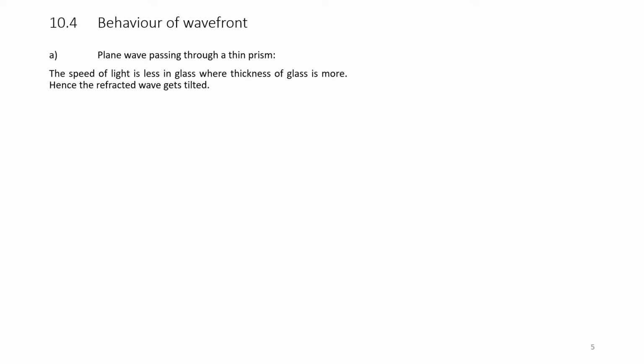Behavior of wavefront. Let us study the characteristics of wavefront. First case, plane wave passing through a thin prism. The speed of light is less in glass where the thickness of glass is more. Hence, the refracted wave gets tilted. As you have seen in the previous diagram, the refracted wave gets tilted.